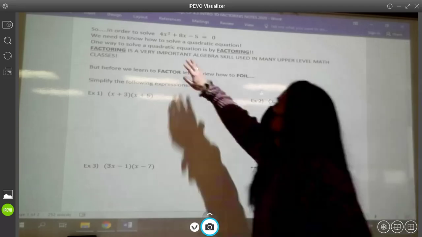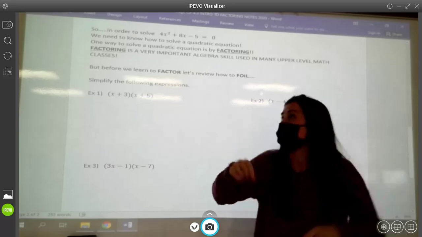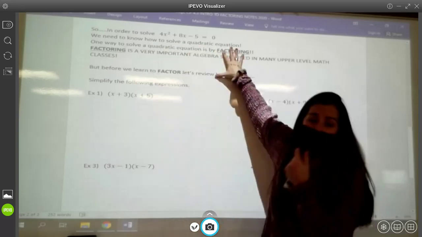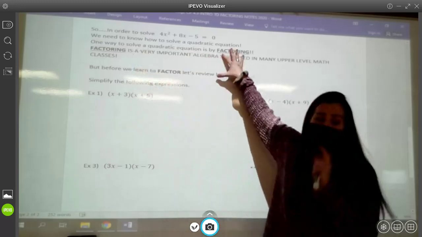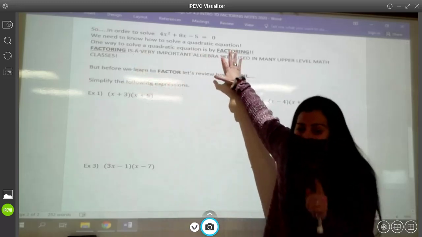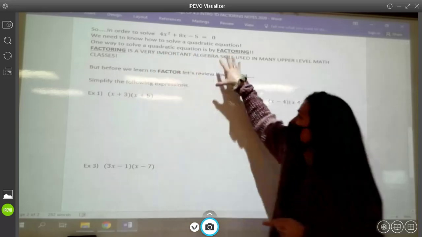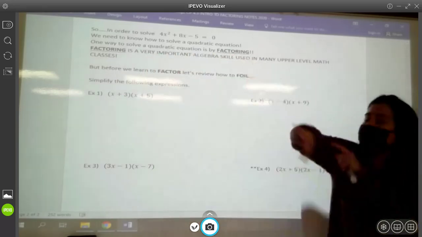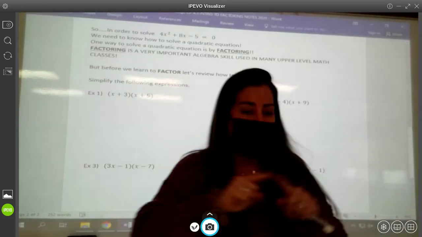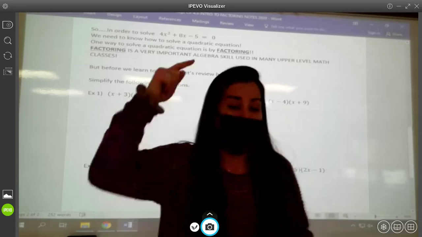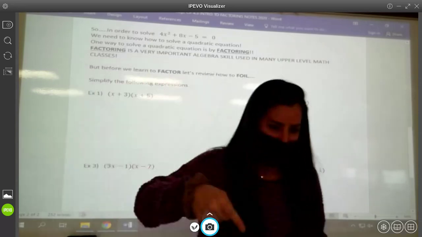So, in order to solve this quadratic equation for x and find those x-intercepts, we need to know how to solve a quadratic equation. One way to solve a quadratic equation is by factoring, which I do believe you have seen in Algebra 1. All right? Factoring is a very important algebra skill that is used in many upper-level math classes. Guys, this is a skill that once you learn it, it never goes away. It's going to pop up in every math class from here on out. If you go to college and take math, factoring will be in it.